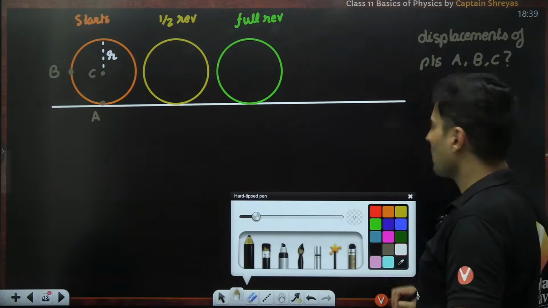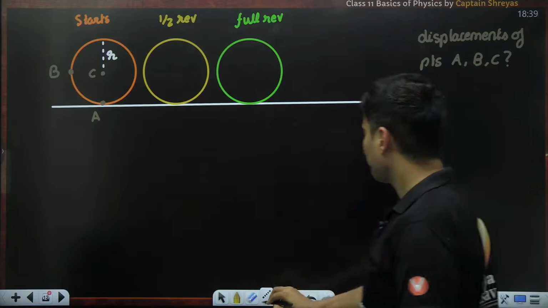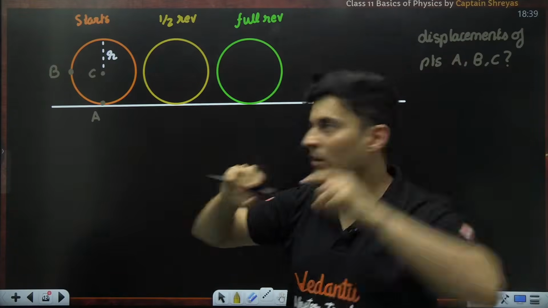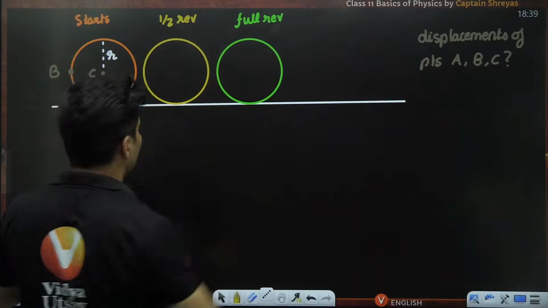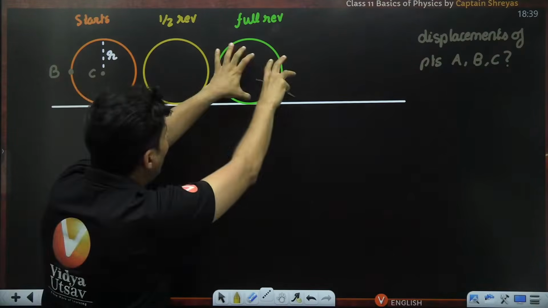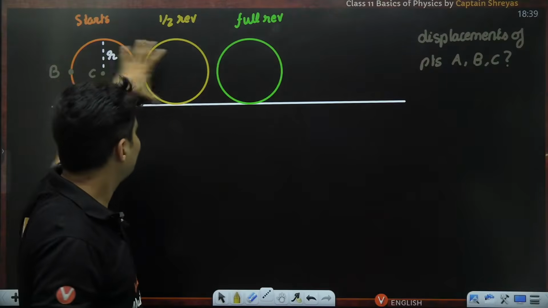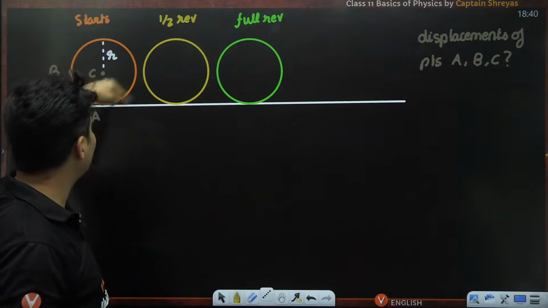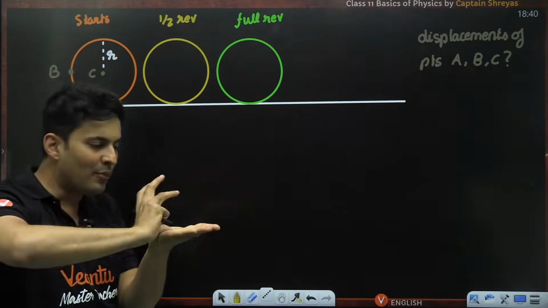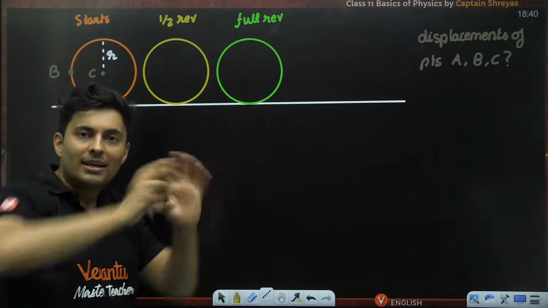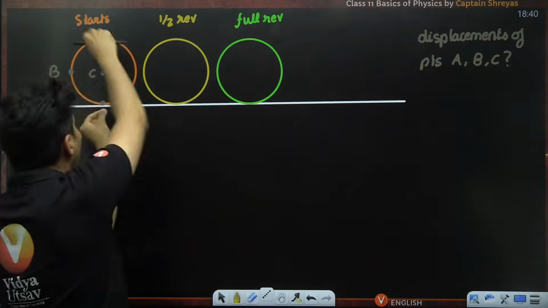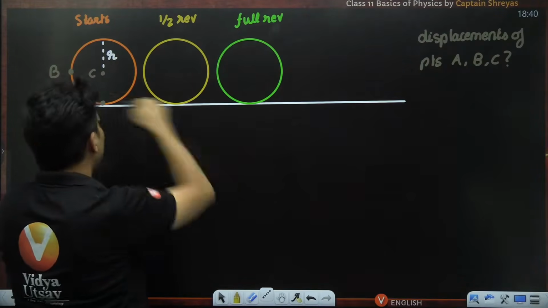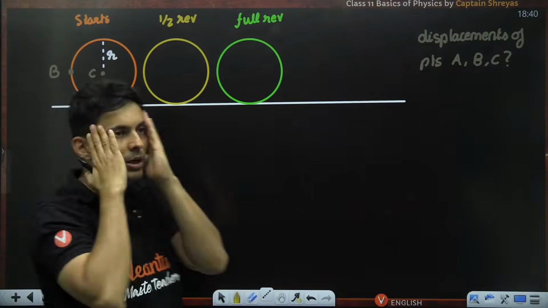Okay, let's understand. First of all, tell me one thing. When you complete a revolution, how much will you actually move? How much will you actually move horizontally? Well, I think it will be exactly the length of the circumference. If I roll this wheel like this, when it rolls, the amount which it translates will be exactly the circumference. Are you able to visualize it?